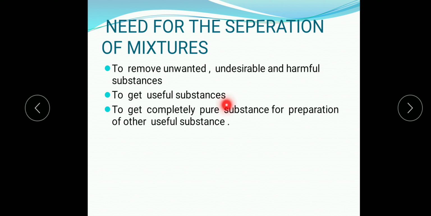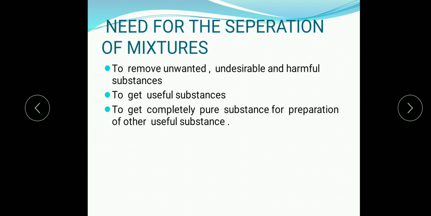Then to get the useful substance, again the same example, the removal of sand, stone, soil particles from the cereals is meant to get the useful substance from it. And what is the useful substance? That is the rice, cereals.